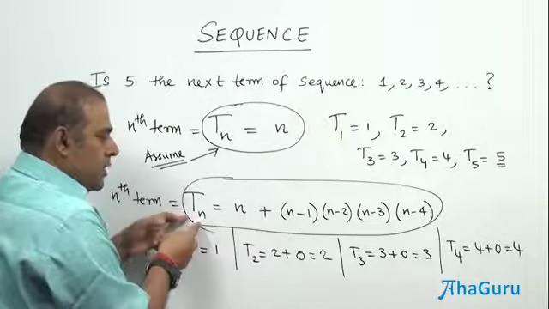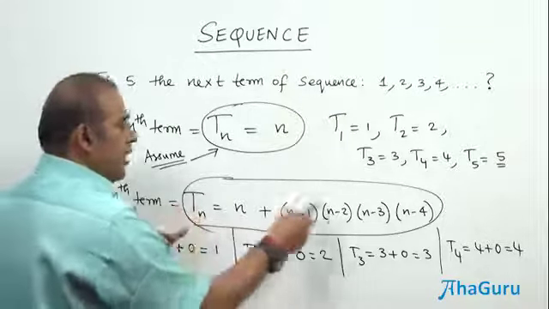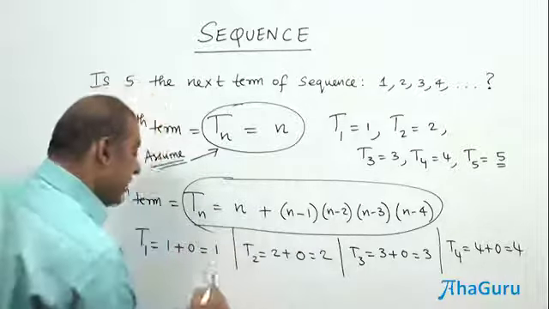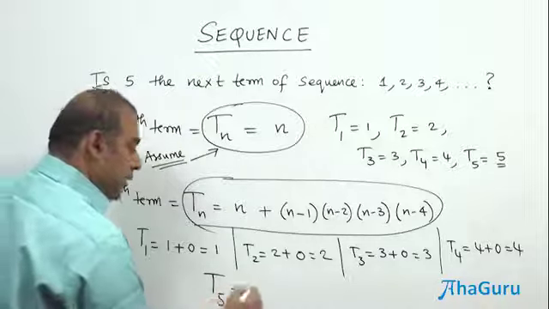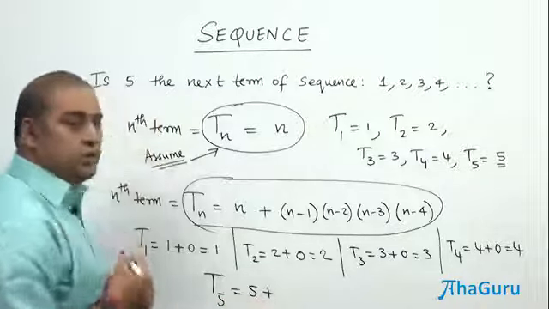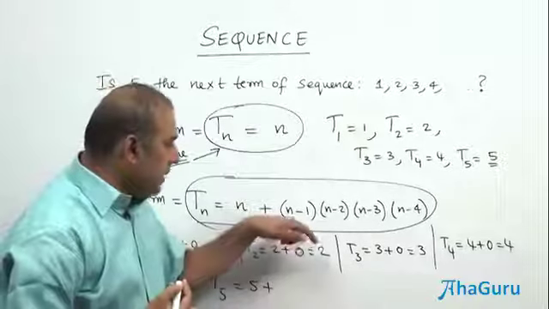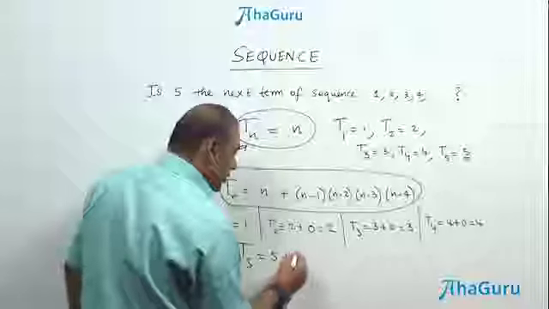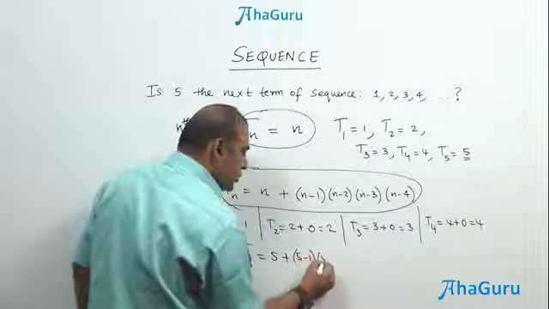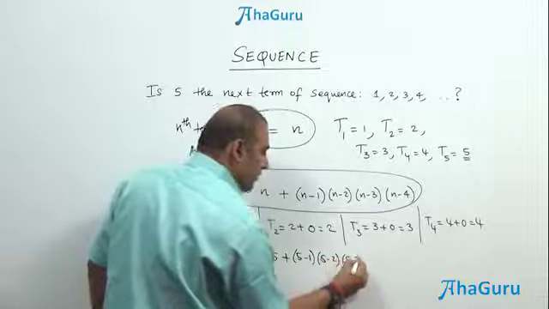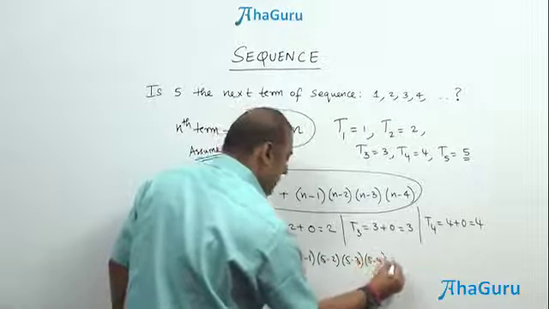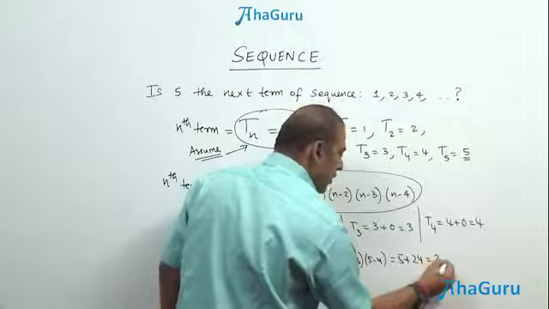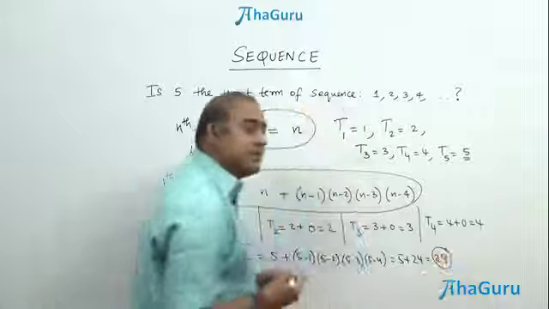After the first 4 terms, what about the fifth term? If you substitute 1, 2, 3, 4, you get 1 plus 0, 2 plus 0, 3 plus 0, and 4 plus 0. But what will happen to T5? That is the question. You get 5 plus something, but this time it is not going to be 0. You got 0 because of n minus 1 into n minus 2 into n minus 3 into n minus 4. So 5 minus 1 into 5 minus 2 into 5 minus 3 into 5 minus 4 is 4 into 3 into 2 into 1, which is 24, and you get 29 as the next term.